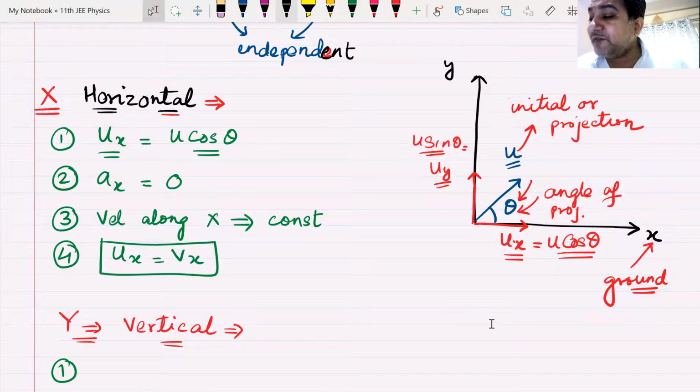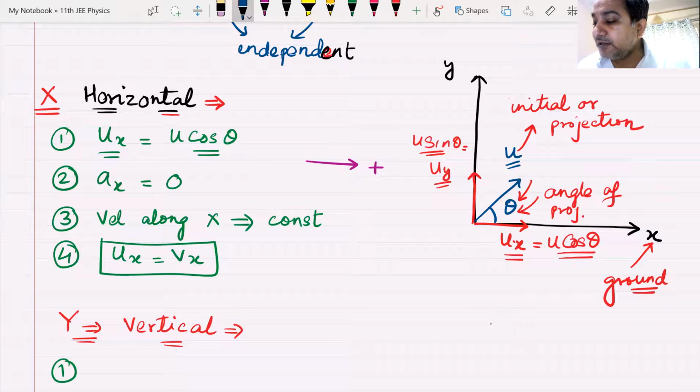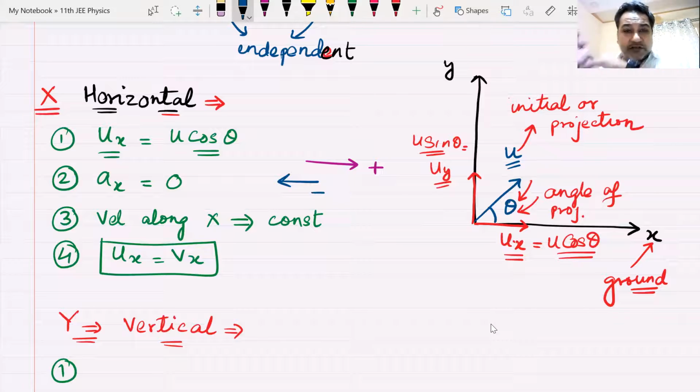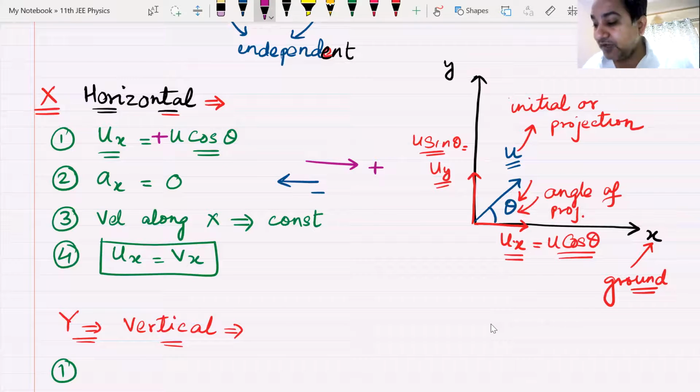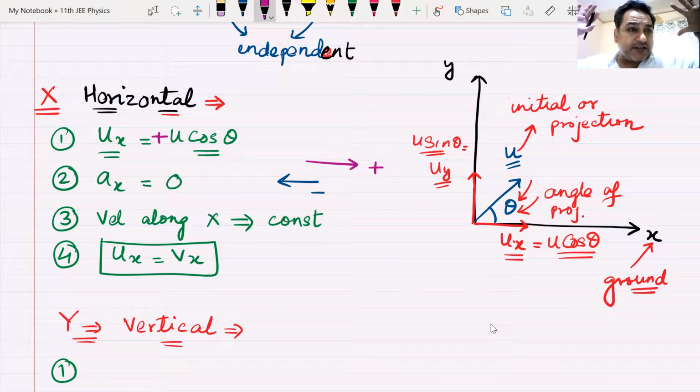What will be my sign convention along x-axis? Anything moving like this would be positive. Anything moving like this would be negative. So my initial velocity becomes plus, because it is along positive x-axis.